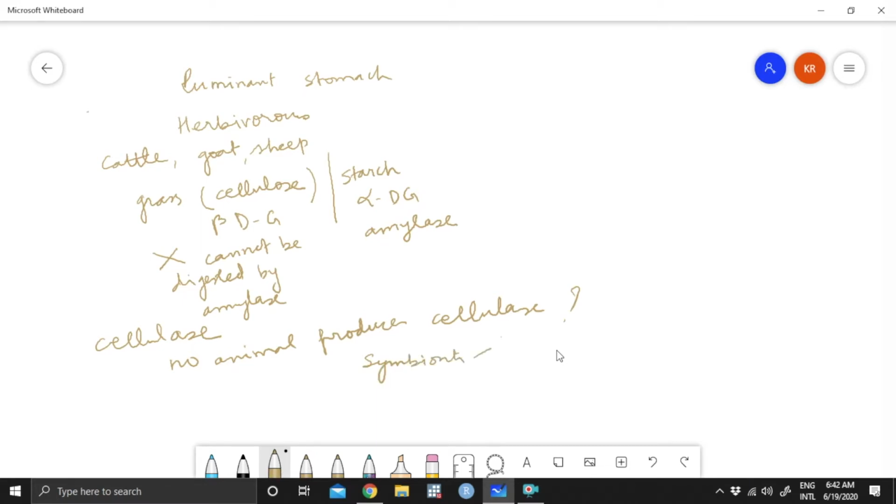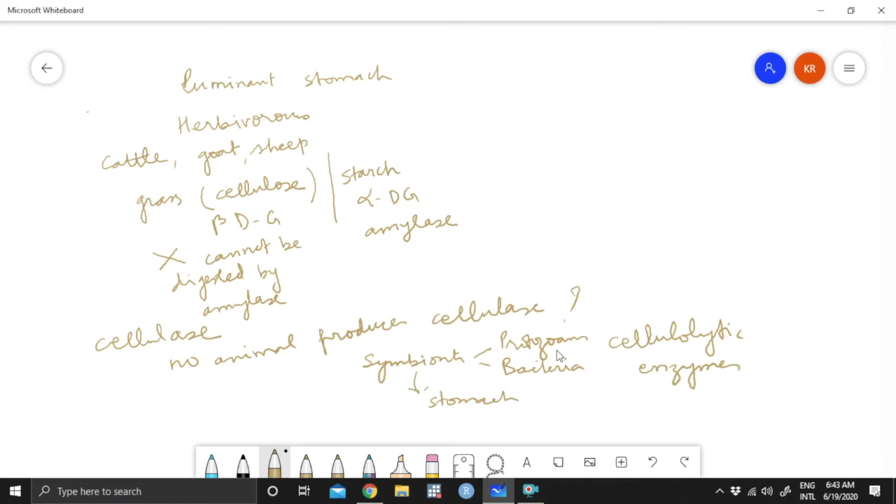These symbionts are protozoans and lots of bacteria. They produce cellulase and therefore they have cellulolytic enzymes. And this is kept within their stomach. All these symbionts are in their stomach.